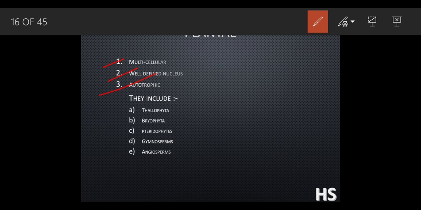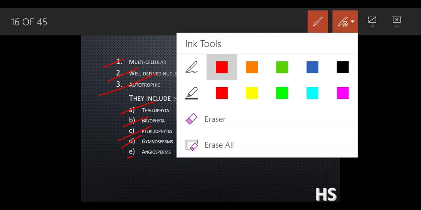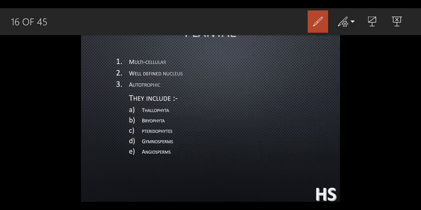So this Plantae has a big classification. They have been classified into five parts, that is Thallophyta, Bryophyta, Pteridophyta, Angiosperms and Gymnosperms. These are the five different classifications. So one by one we are going to study about them. That is the Thallophyta first.